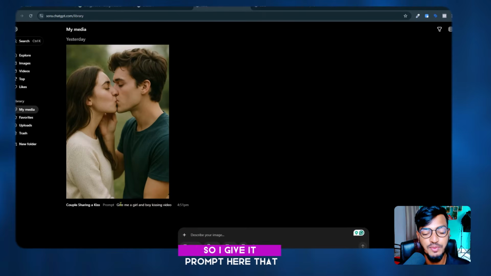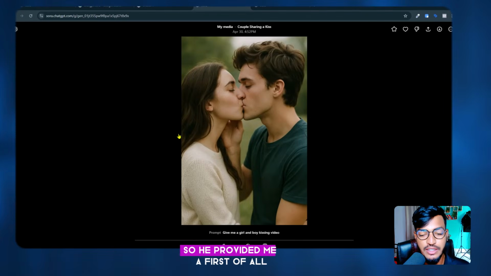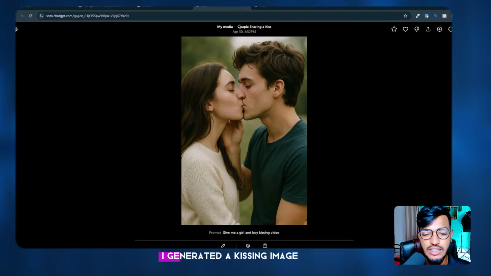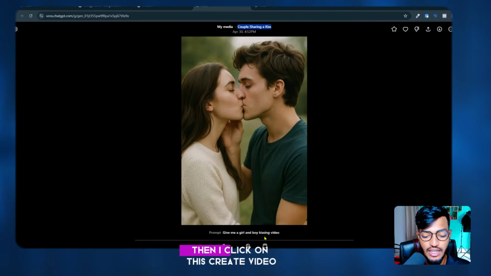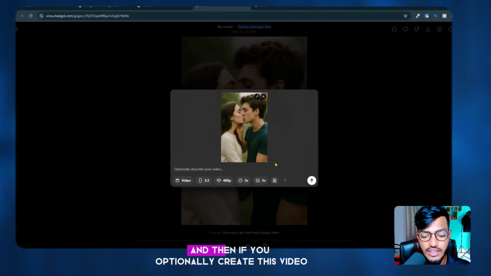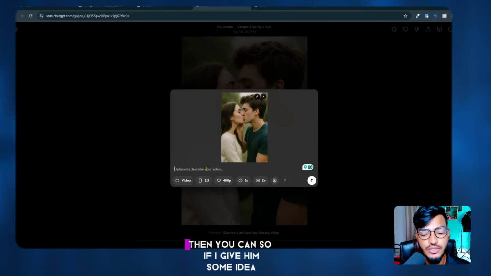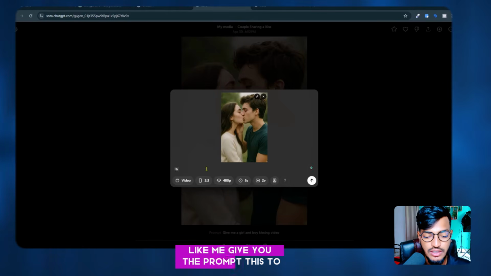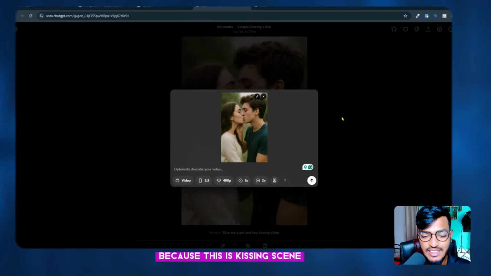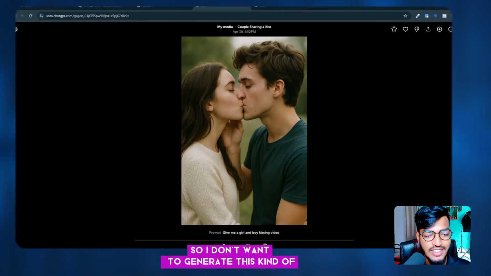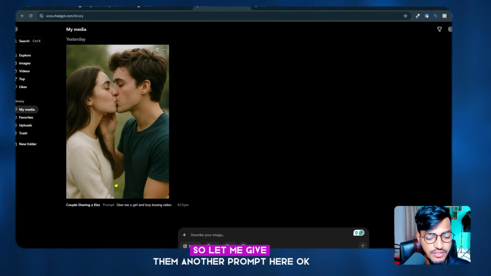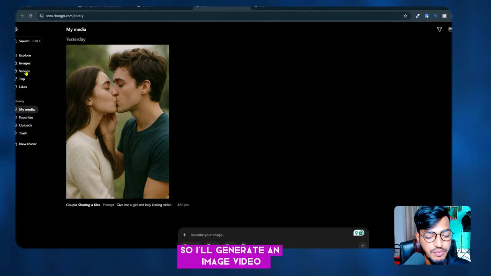So I gave it a prompt here: give me a girl and boy kissing video. First of all I generated a kissing image, then I clicked on create video, and optionally you can create the video. But because this is a kissing scene, I don't want to generate this kind of thing, so let me give it another prompt here. Okay, so I'll generate an image video.